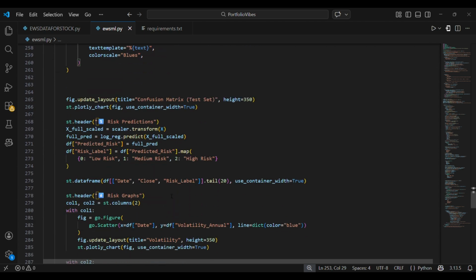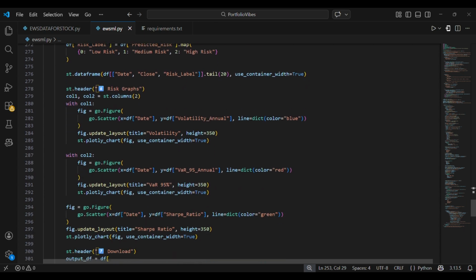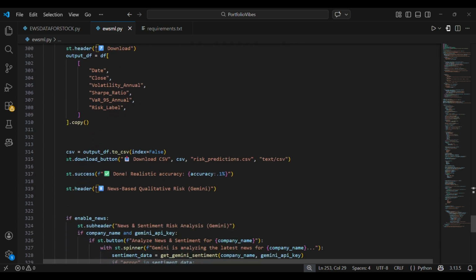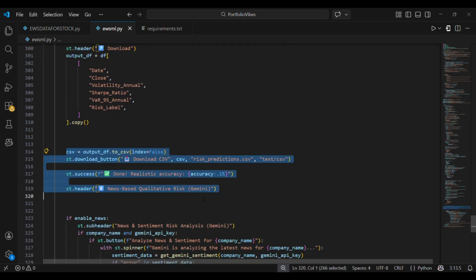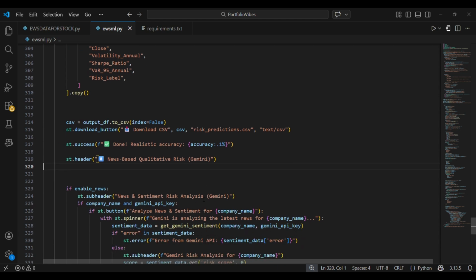And finally, we also added the final predictions that our model will be making, and also the visuals, and a CSV file that we can download, which will provide us the risk probabilities for various dates.